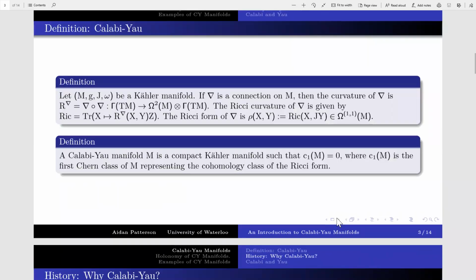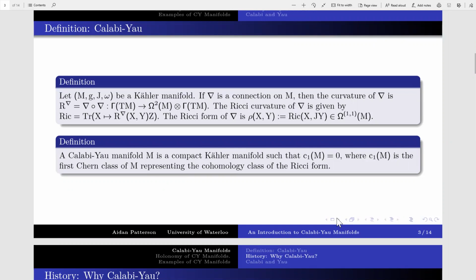All right, so to begin, a Calabi-Yau manifold is a compact Kähler manifold with vanishing first Chern class. There's some competing definitions, but we'll discuss some of them later. Now, there's many ways to think about the Chern class, but in our case, we care about how the Chern class is related to the Ricci form.